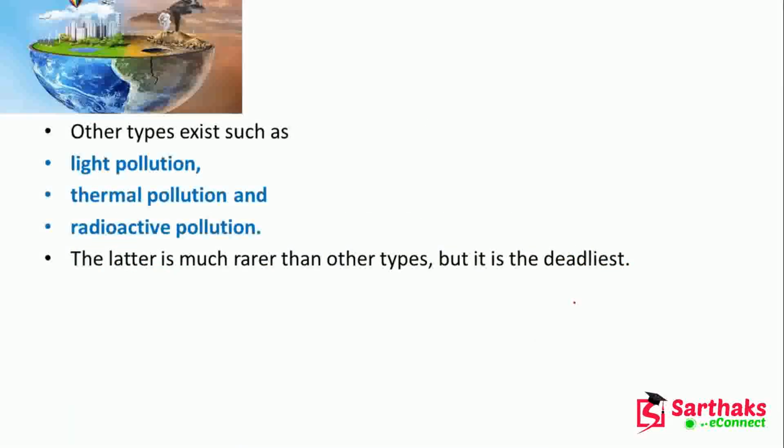Now the other types of pollution are light pollution, thermal pollution, and radioactive pollution. These are also important. Radioactive pollution is the deadliest pollution, and whenever we experiment with radioactivity, that means for an atom bomb or any other type of reaction, we can have radioactive pollution. This is very, very dangerous, deadliest.